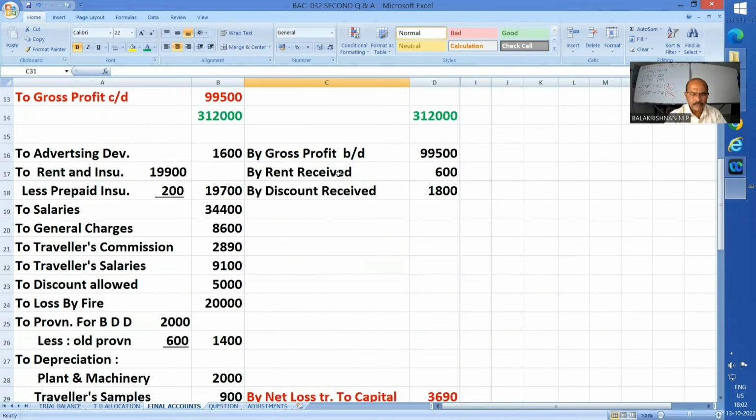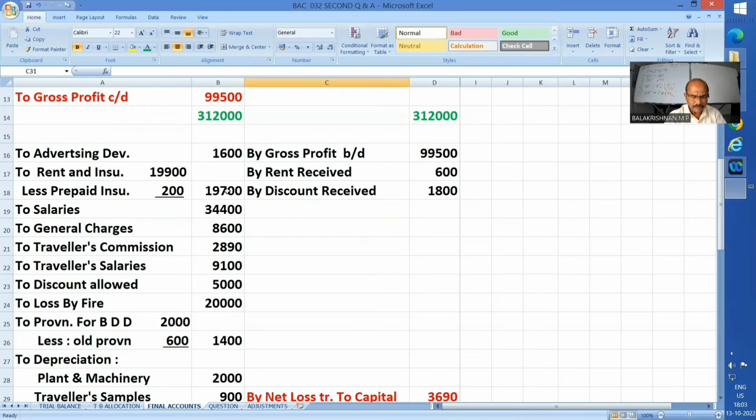Okay. Now next one is profit and loss account. I brought forward my gross profit and each and every nominal item, represented by red color, I am showing here. Rent and insurance 19,900. There's a prepaid element of 200, I explained.